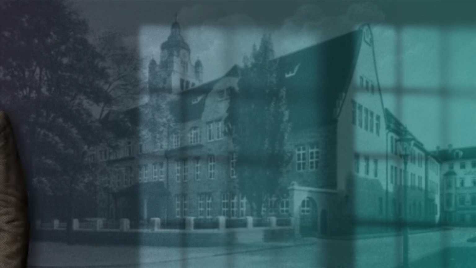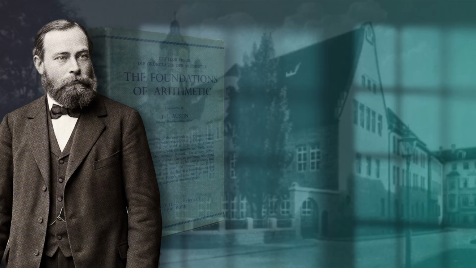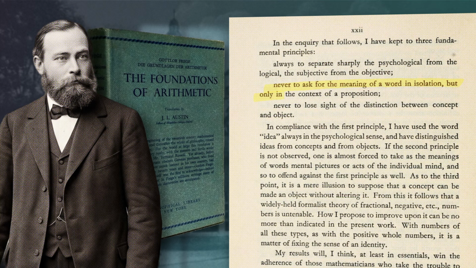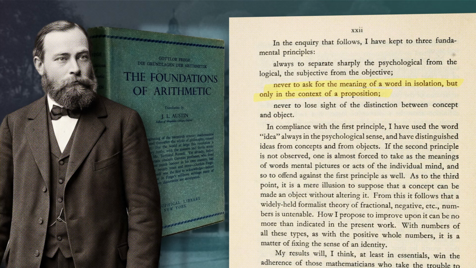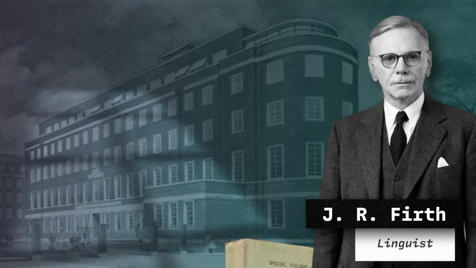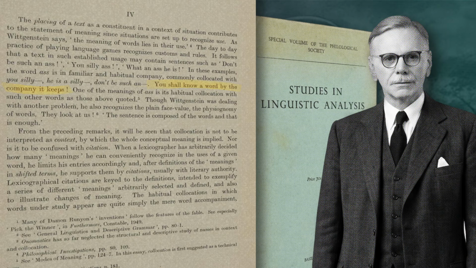And the idea behind that goes all the way back to 1884. When logician and philosopher Gottlob Frege coined the context principle, which states, never to ask for the meaning of a word in isolation, but only in the context of a proposition. 70 years later, in 1957, a British linguist named J.R. Firth put it more memorably. He wrote, "You shall know a word by the company it keeps."